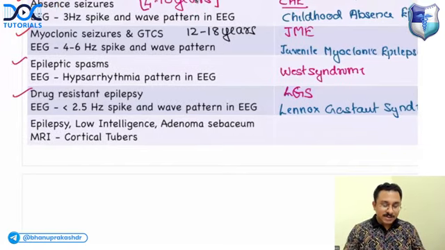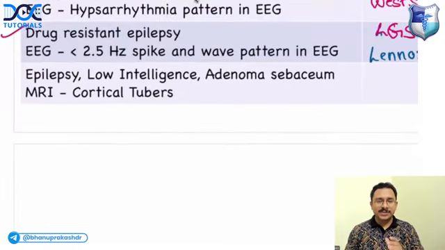Next is patient with epilepsy, low intelligence and adenoma sebaceum. This is a famous mnemonic.